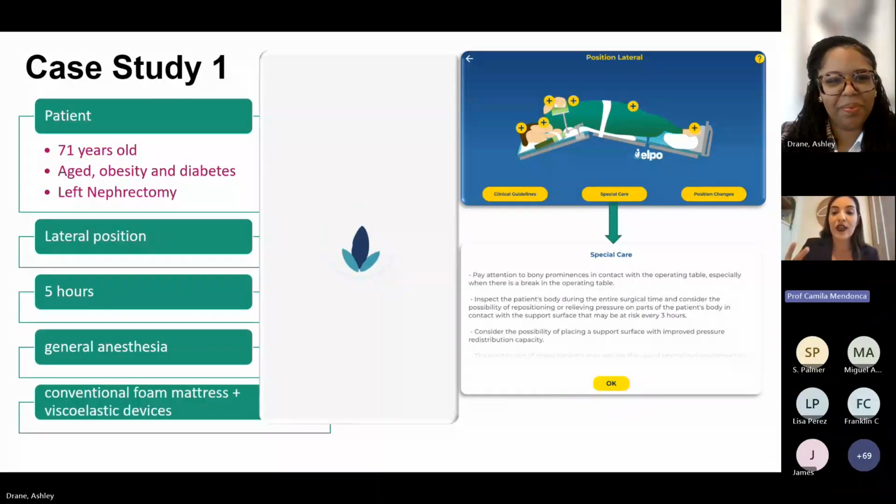So the score of 23 indicates a high risk of developing complications related to patient position during this surgery. And if we click this care recommendation button, you can press just one, just to see if it will appear the positioning that will be lateral.